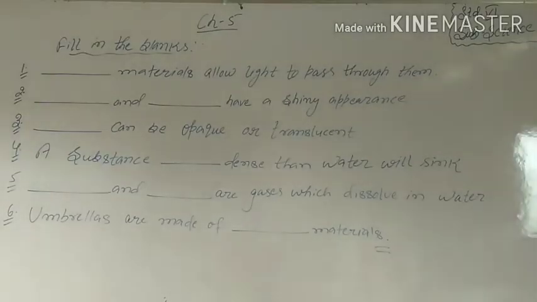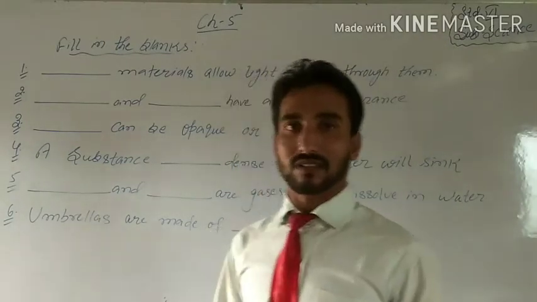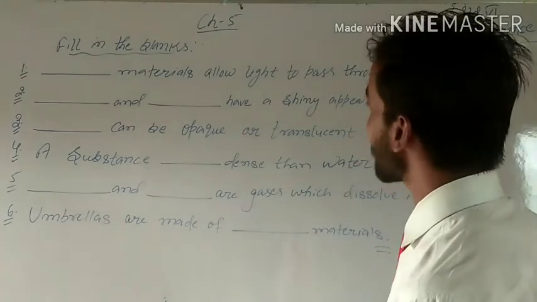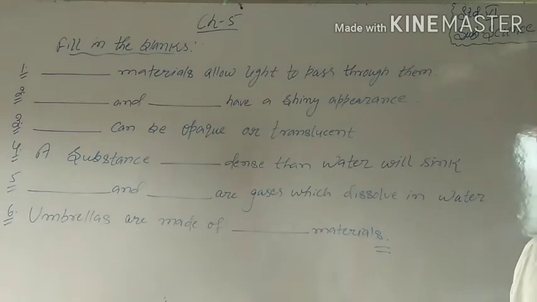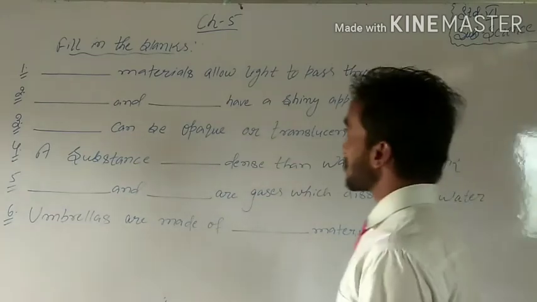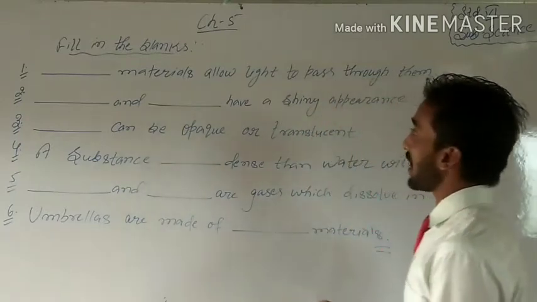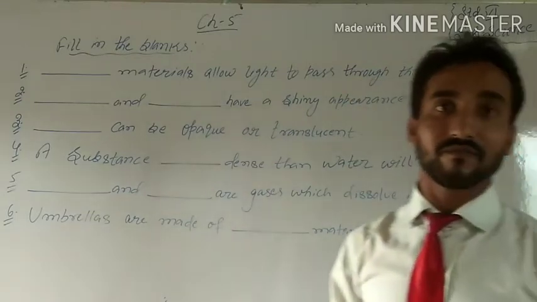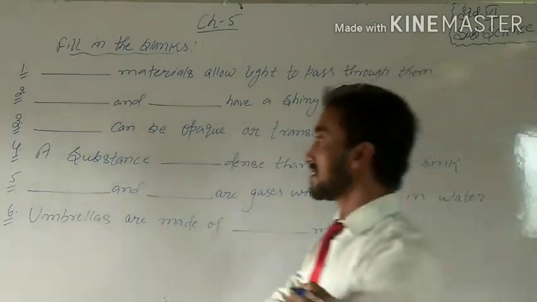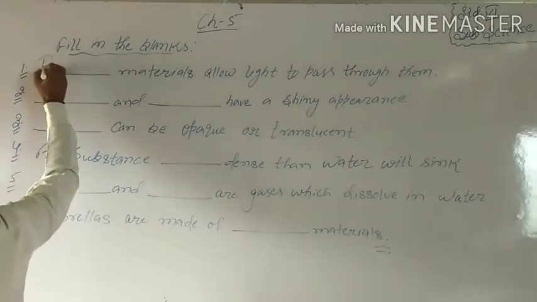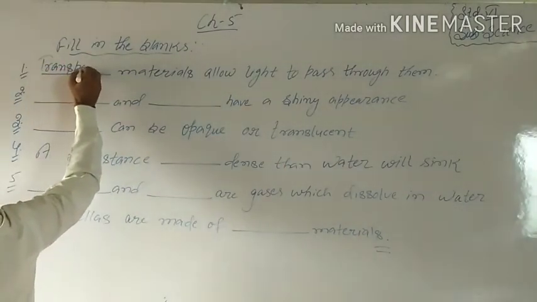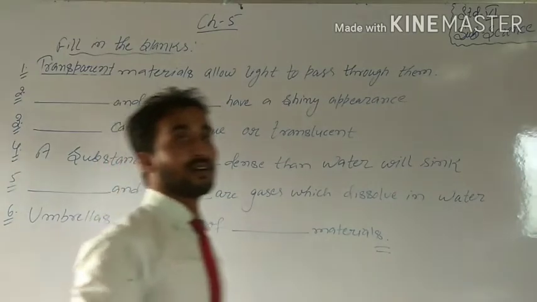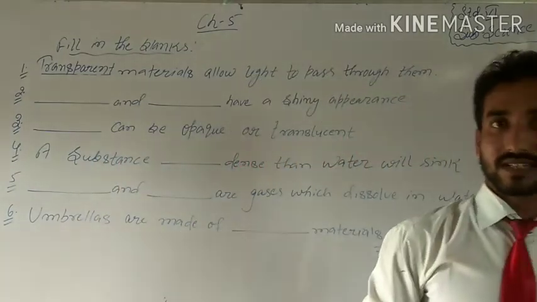See students, as we discussed the fill in the blanks in chapters 3 and 4, now come to chapter number 5. Okay, fill the blanks. Materials allow light to pass through them. Students, if I ask you which types of materials have the ability to let light pass through them, can you say? Transparent. They have the potential to let light pass. Okay.